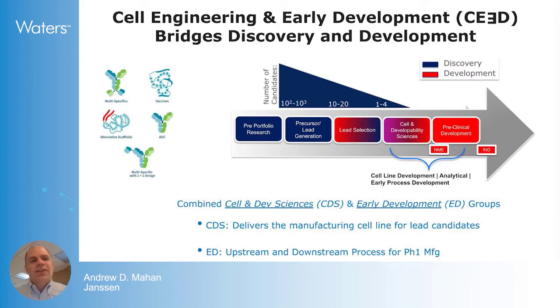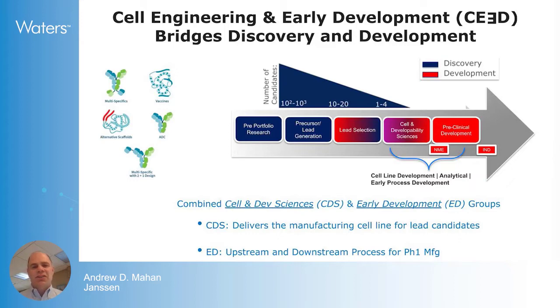So my group in Janssen is titled Cell Engineering and Early Development. And what we do is we bridge discovery and the development organizations. So we integrate with discovery on the left of this diagram shown here, and then as we develop cell lines, then we integrate also with full development organizations.